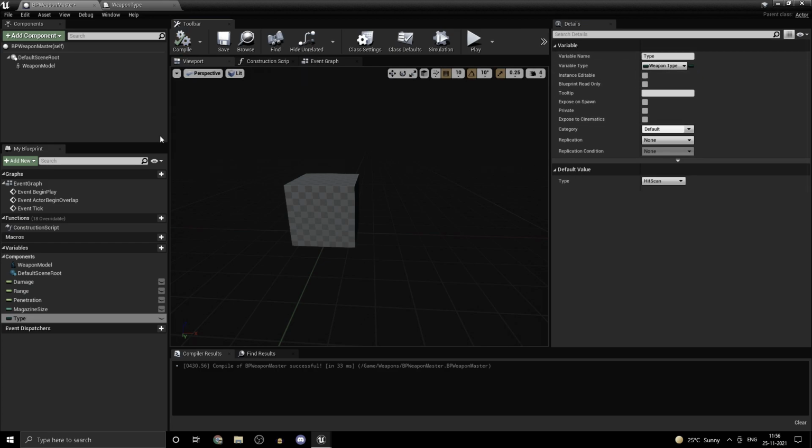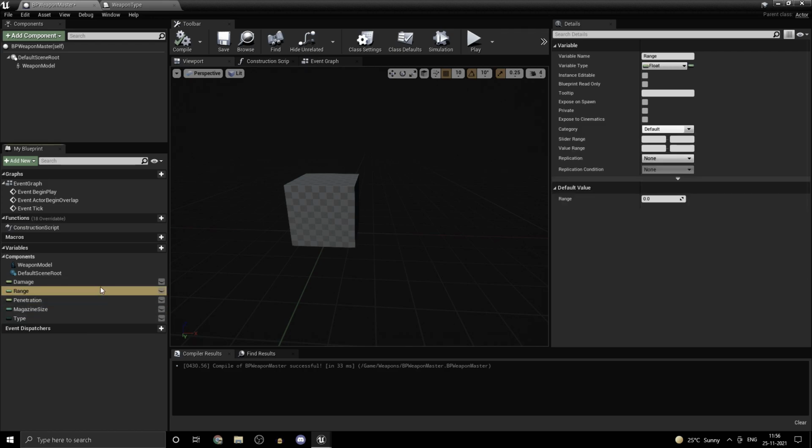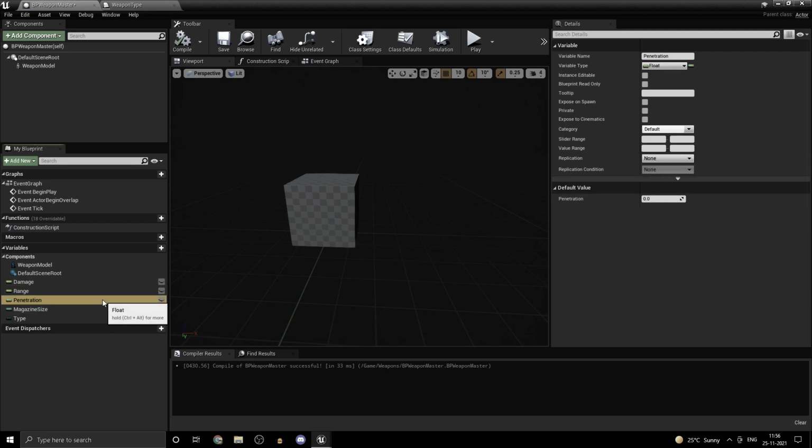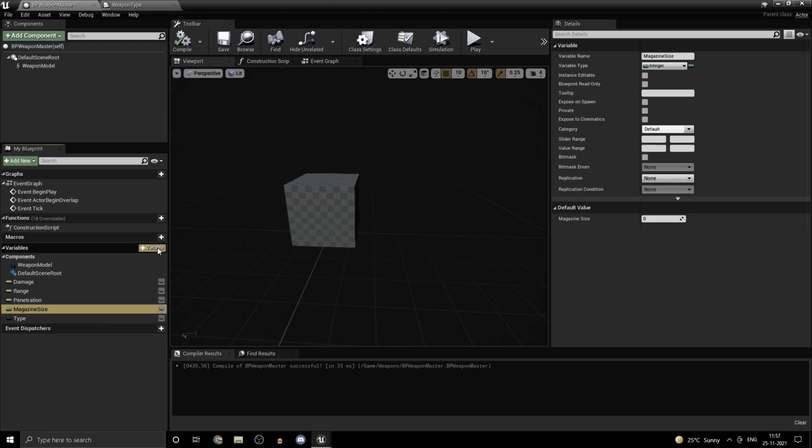Now what you would see is that we get the type. So let's just assume this one's a hit scan weapon, and let's just proceed with that. Now what's important here is we know which variables to replicate and which to not. In this case, however, we don't need to replicate any variables. However, let's assume you're making a more complicated game.